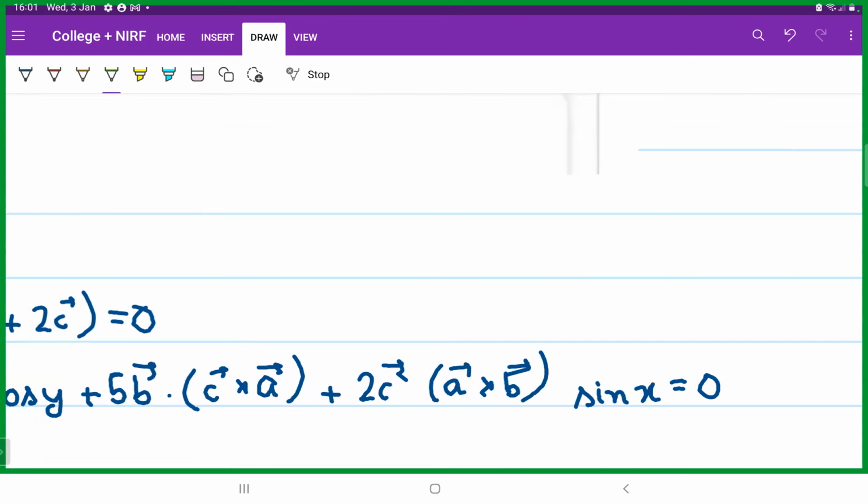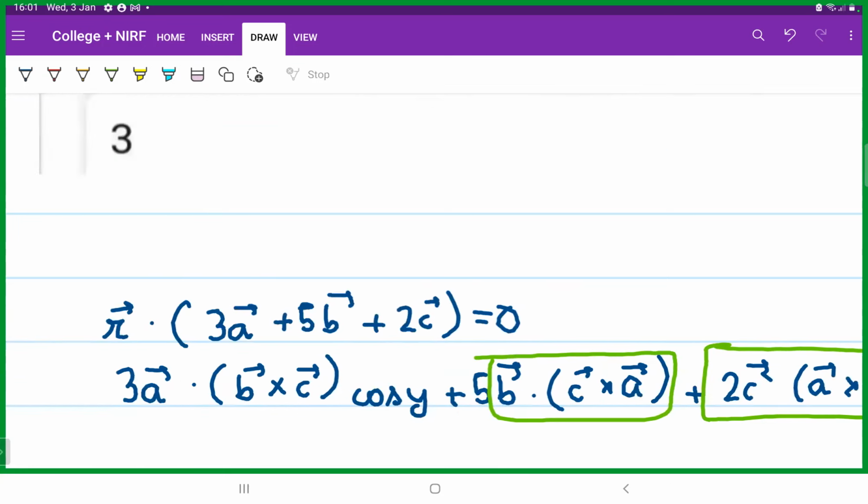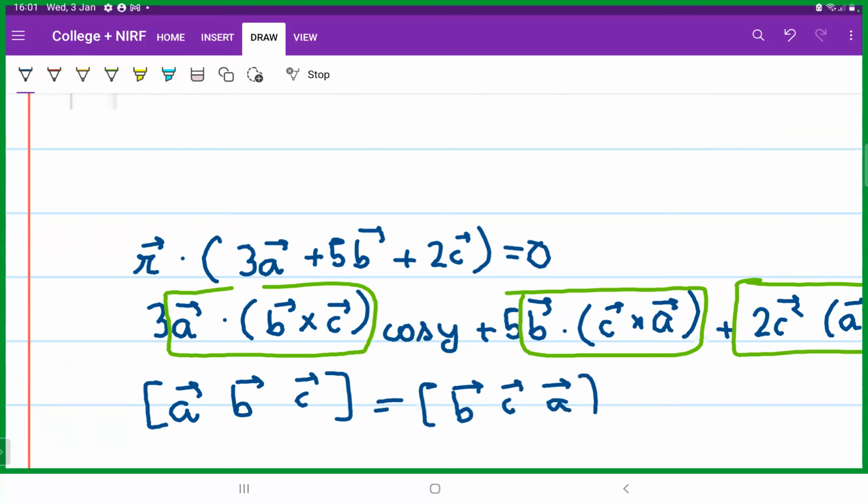Now, these three terms are essentially the same, because we are aware of this property. Box ABC is equal to box BCA equal to box CBA, and whatever other combinations are possible.